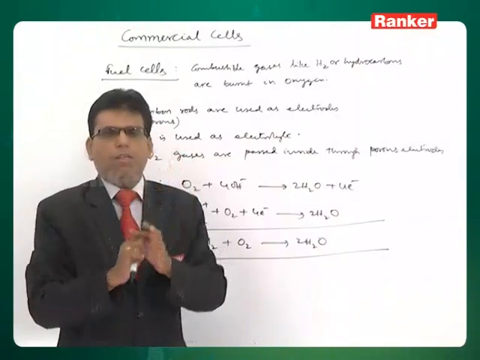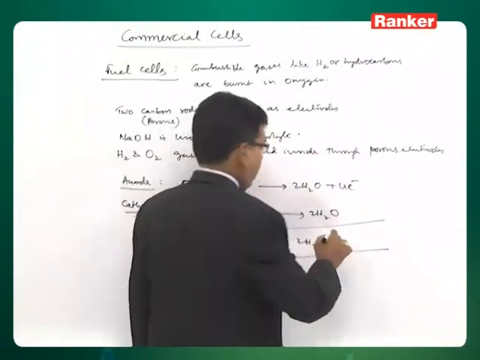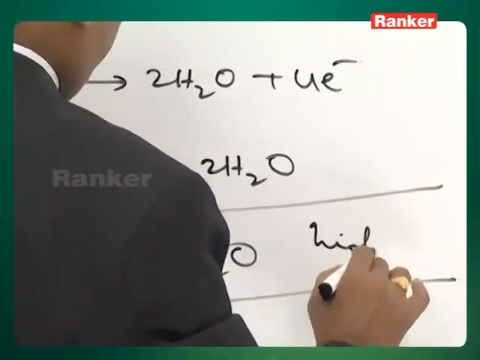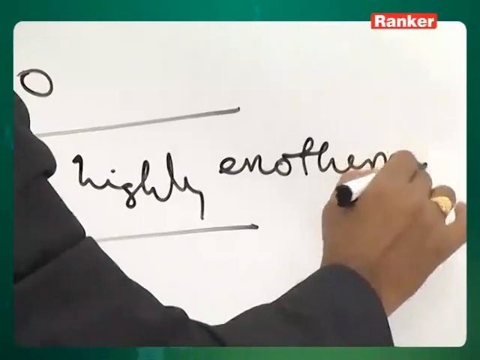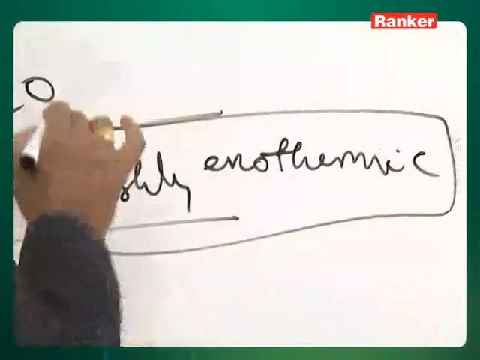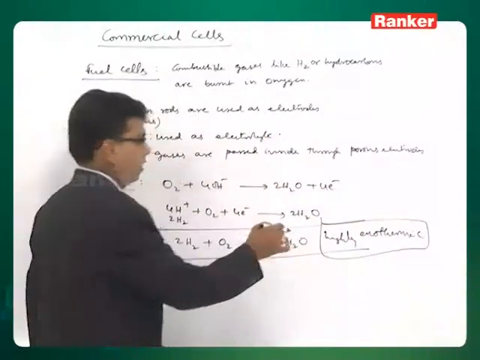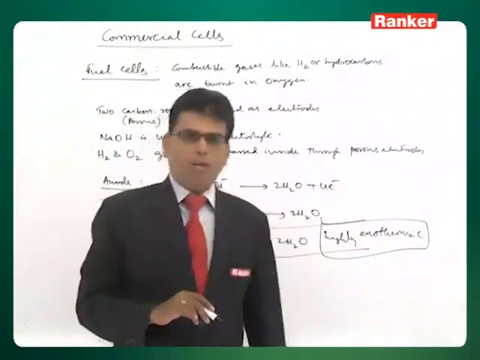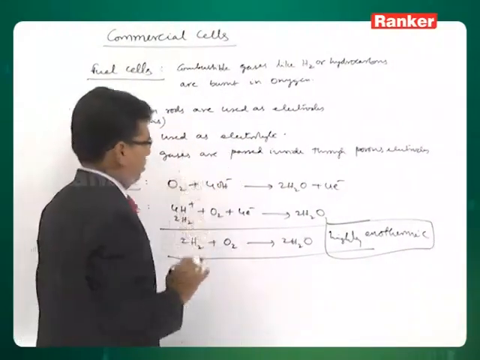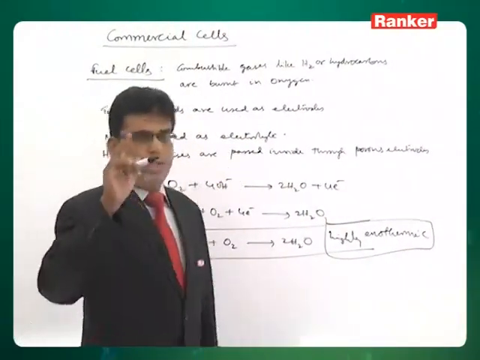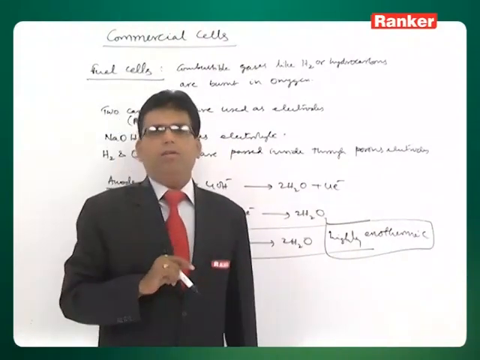Hydrogen gas is allowed to burn with oxygen, water is produced, and this reaction is highly exothermic. The energy released here is converted into electrical energy, right.